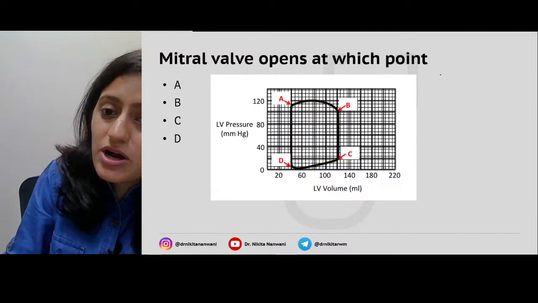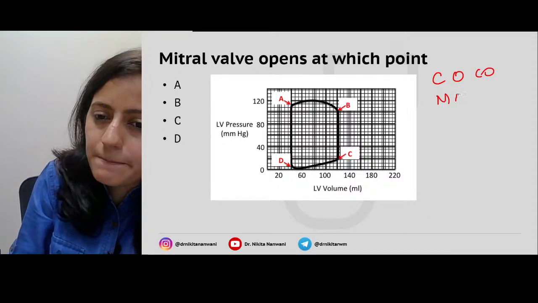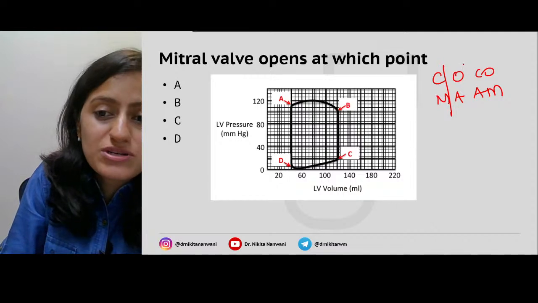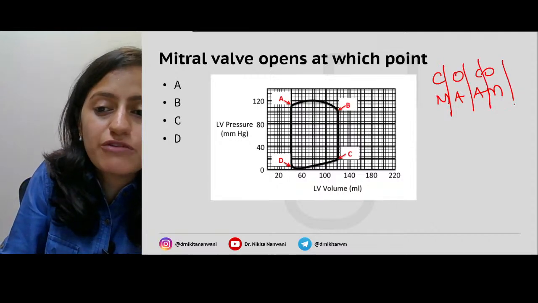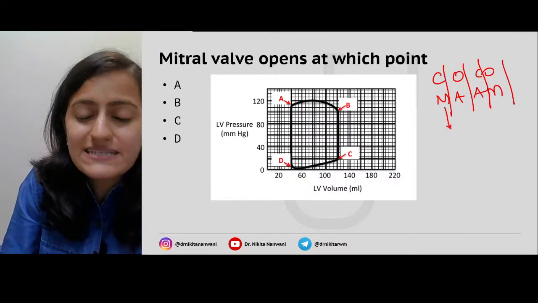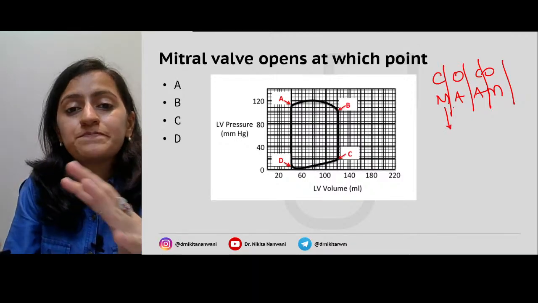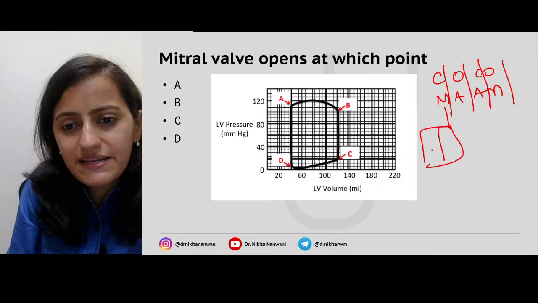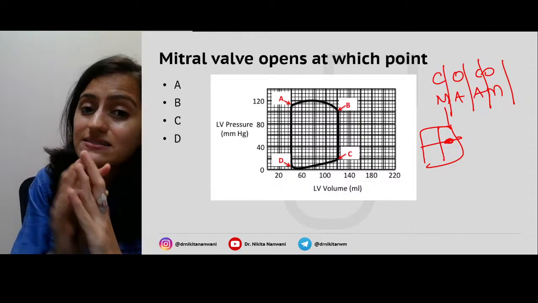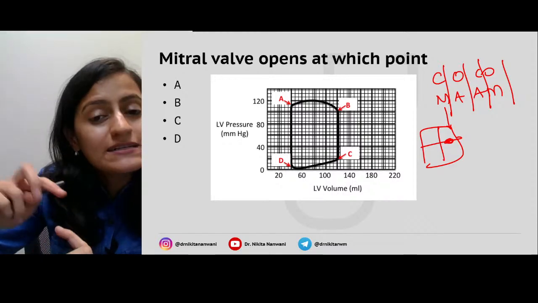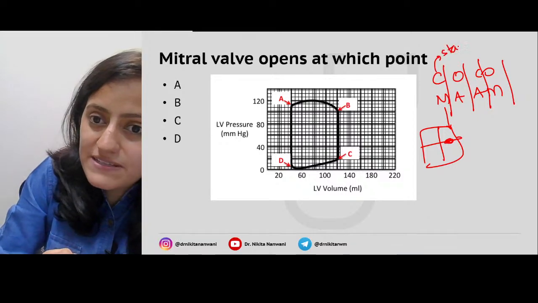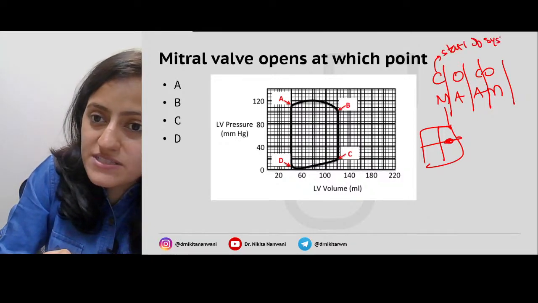Now yesterday's mnemonic, if you remember, Coco ma'am, the valvular events. Closure of mitral, opening of aortic, closure of aortic, then you have opening of mitral. So at which point is the mitral valve closing? Just remember that schematic diagram: the mitral valve is closing, right? That means the filling is over, so next we'll start the systole. So closure of the mitral valve is basically the start of systole.